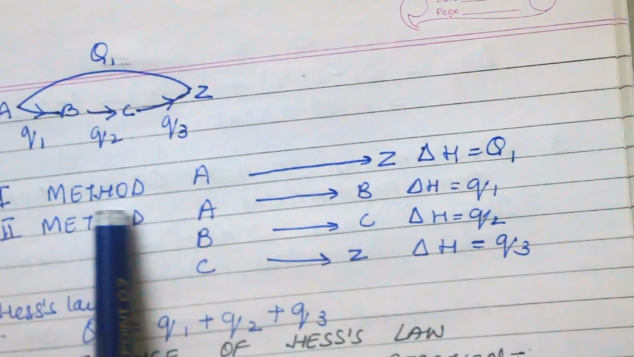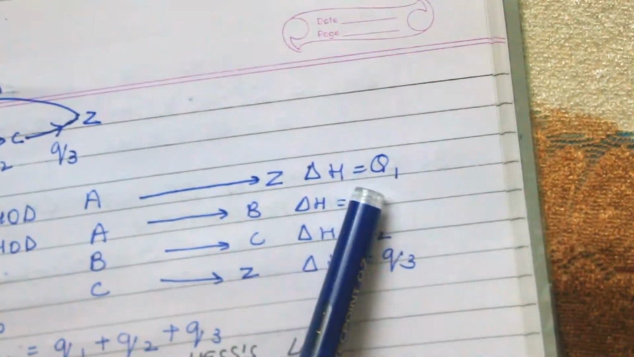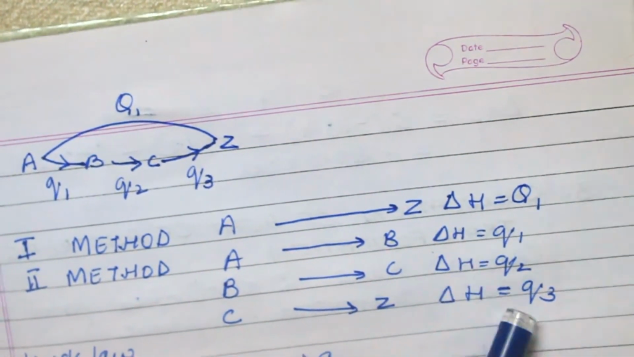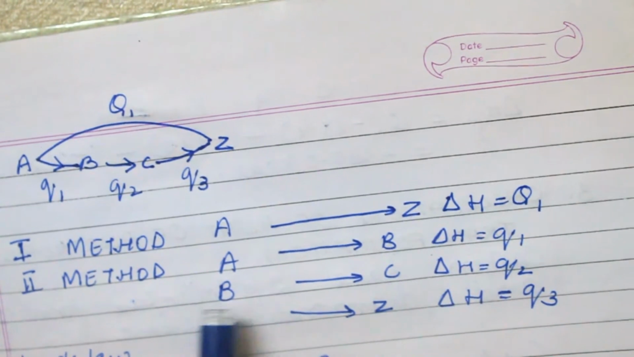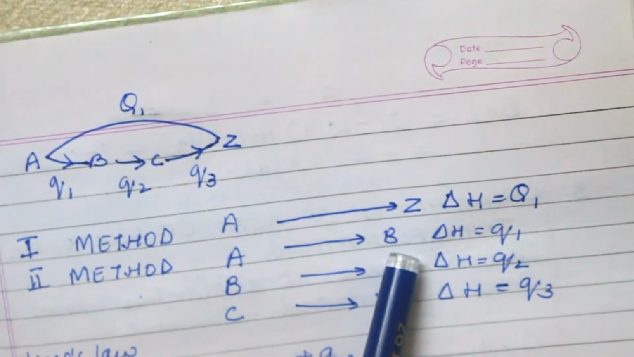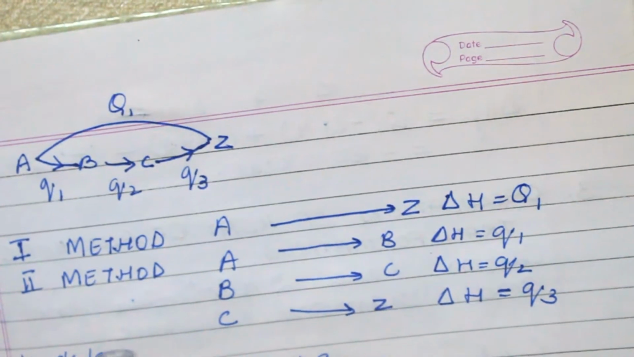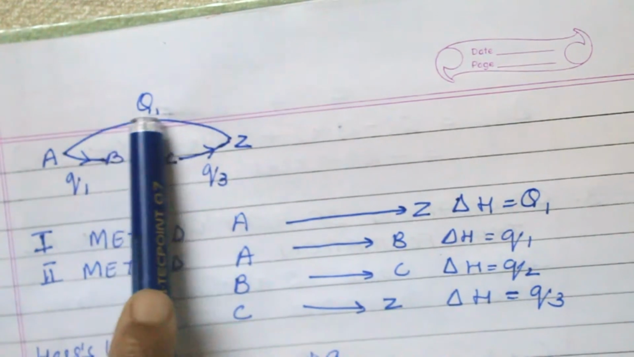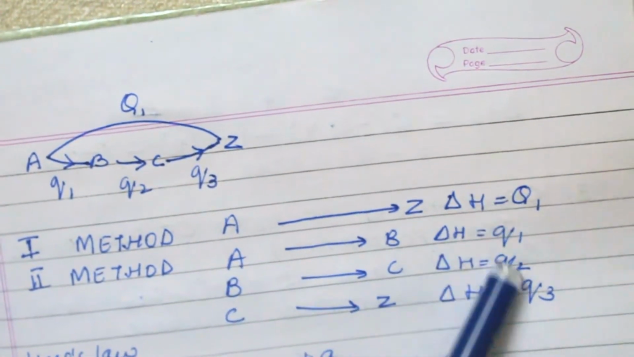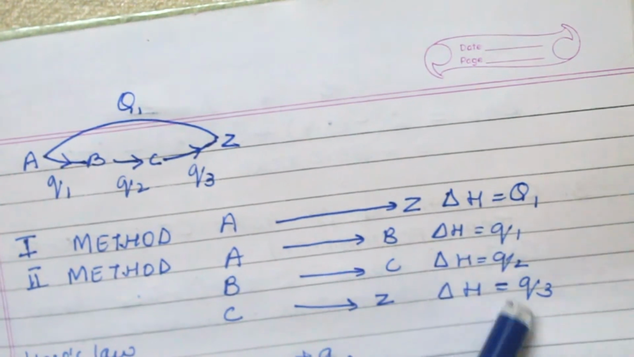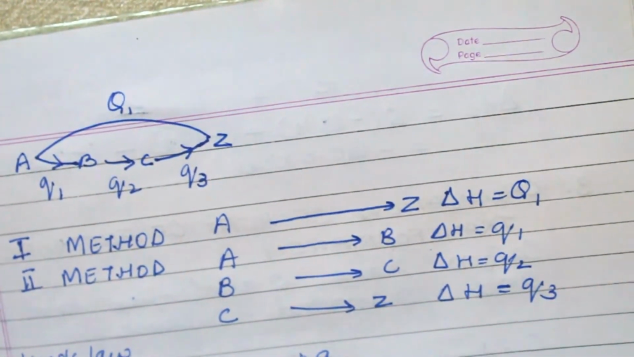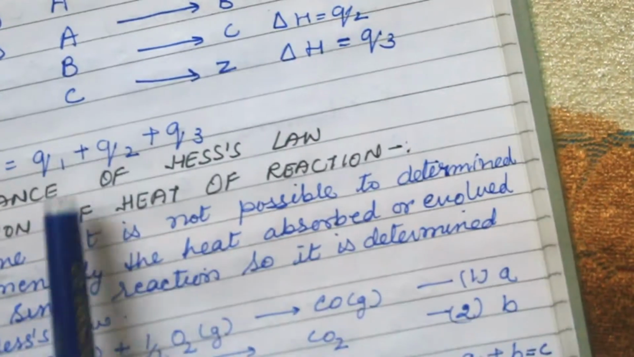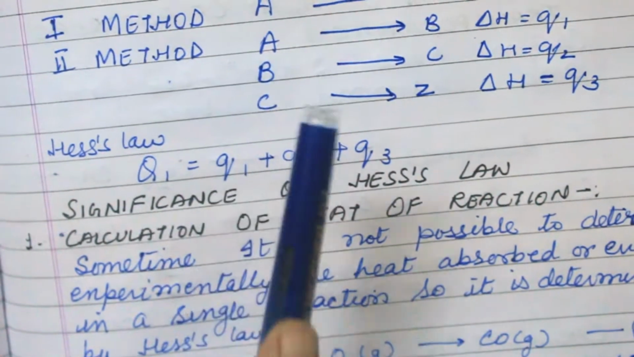For example, in the first method, A to Z has heat capital Q, and these are also symbols of heat. But in the second method, A is first converted into B, B is converted into C and C is converted into Z. So whether the reaction takes place in one step or several steps, the heat is always equal. Here capital Q is equal to Q1 plus Q2 plus Q3. Whether it takes place in one step or several steps, Q is the same for every reaction.